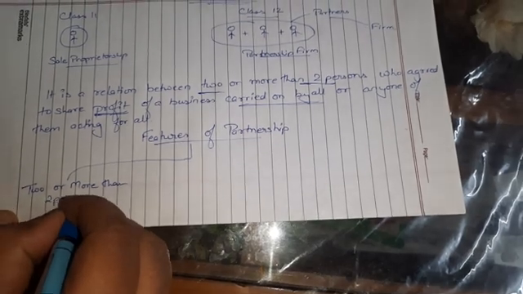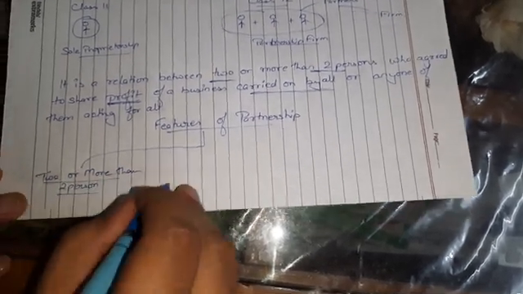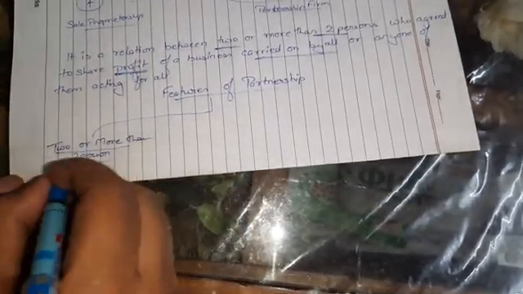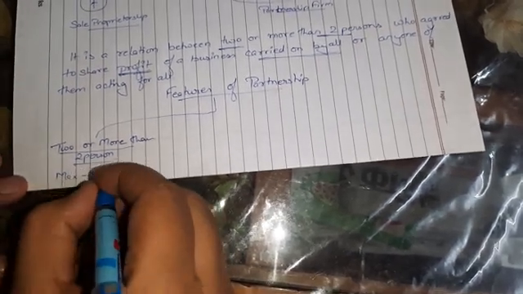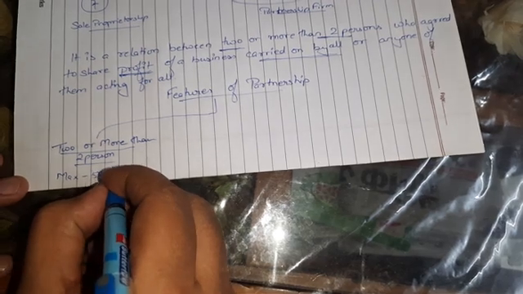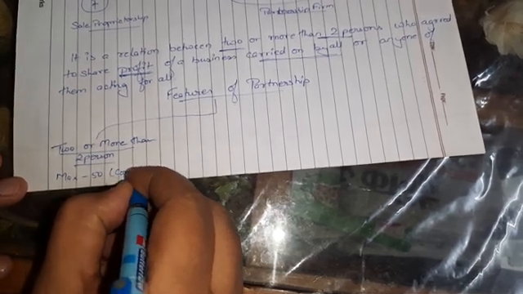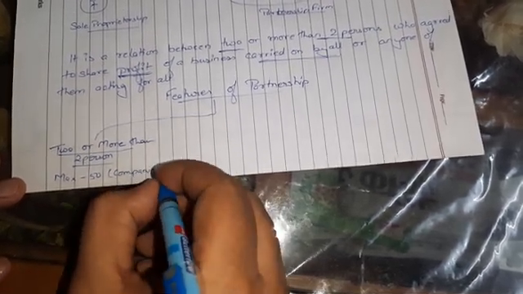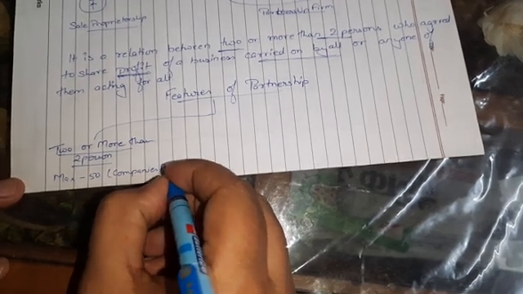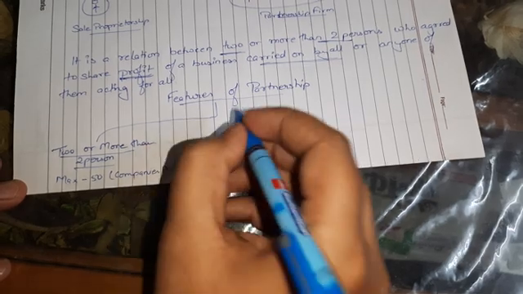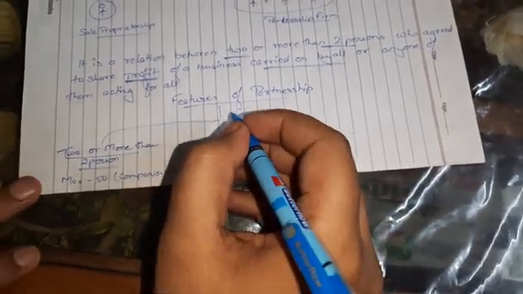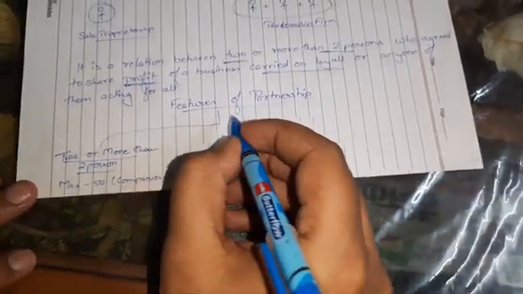But do we know how many persons are required? The minimum is 2 and the maximum is 50 according to the Companies Act 2014. So the first feature is that a partnership can have 2 or more than 2 persons.